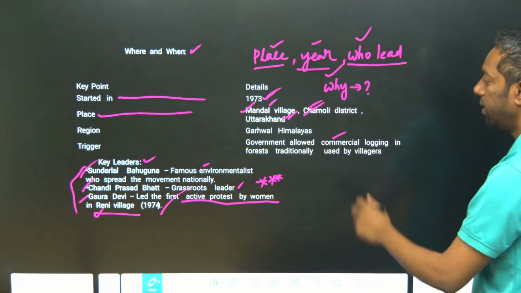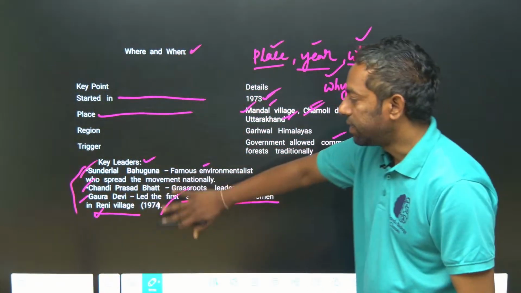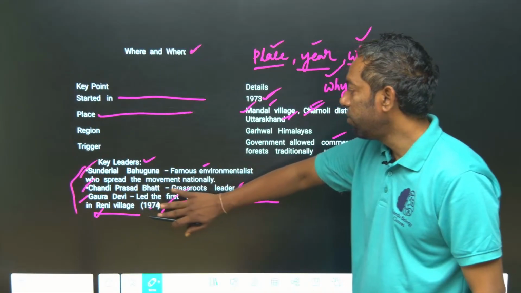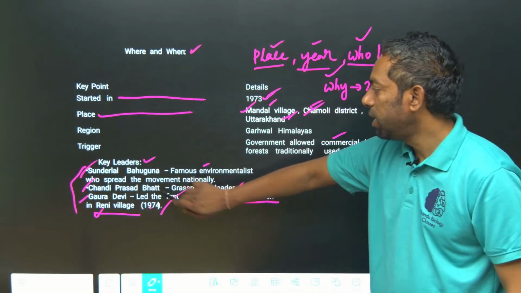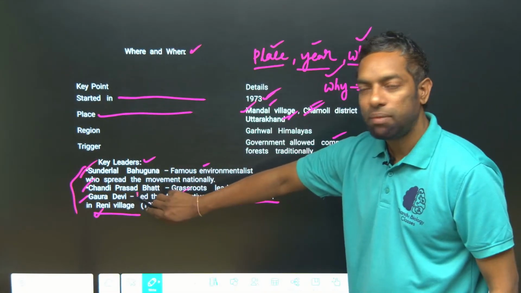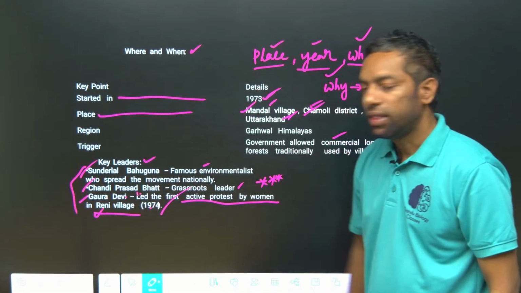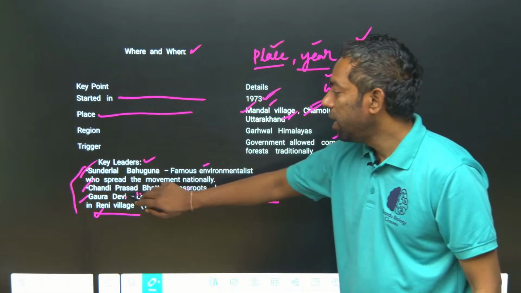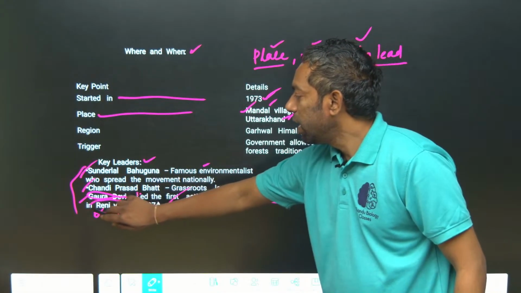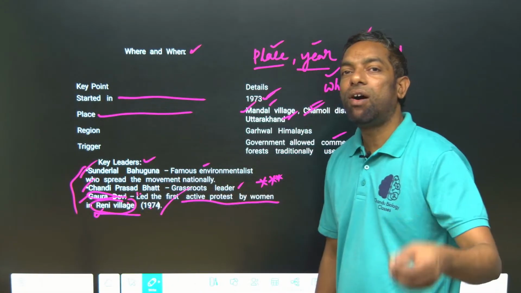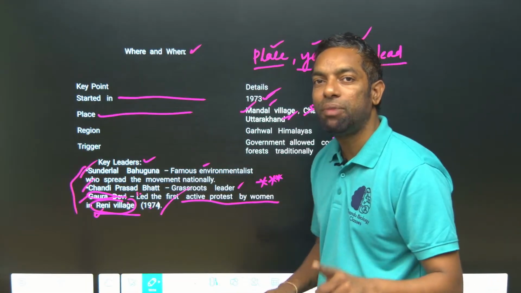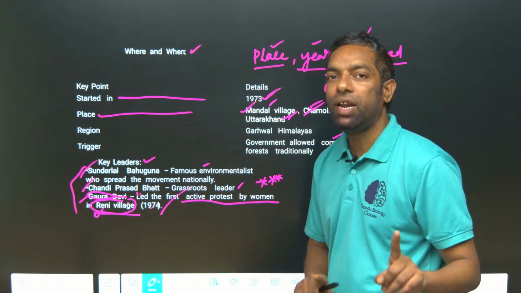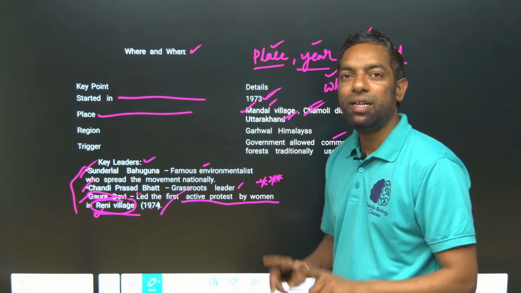The key leaders are Sundarlal Bahuguna, who spread the movement, Chandi Prasad Bhatt and Gaura Devi. Raini village women participated in this movement. This is important.